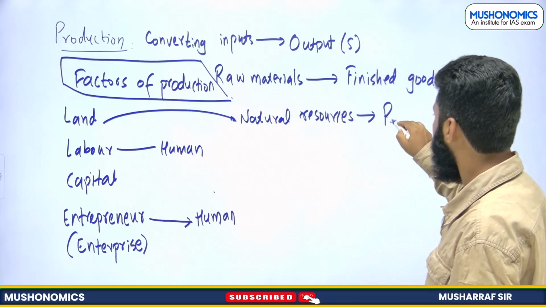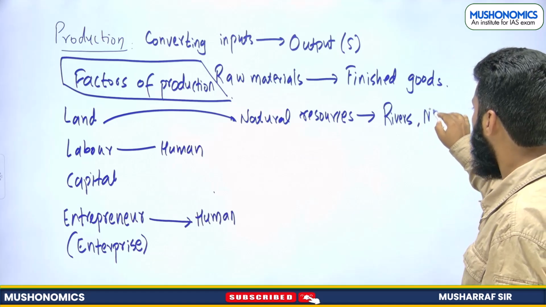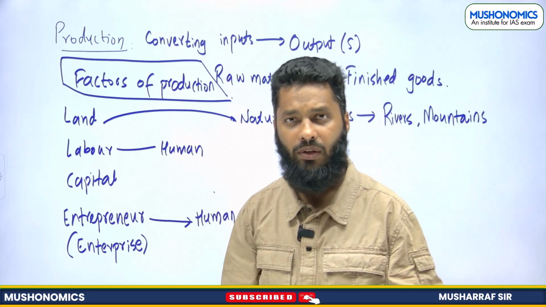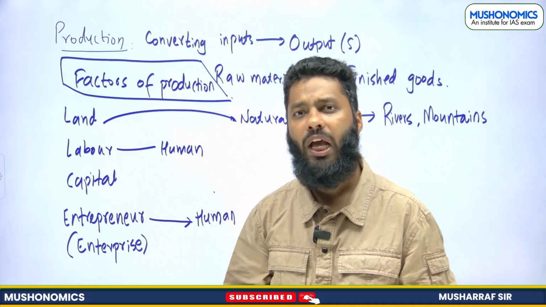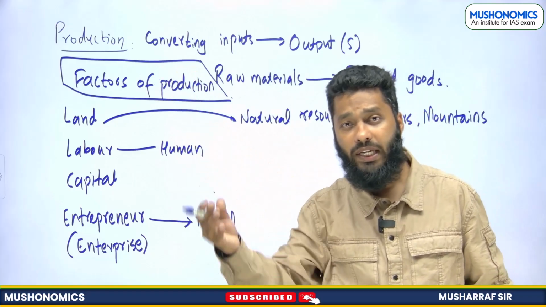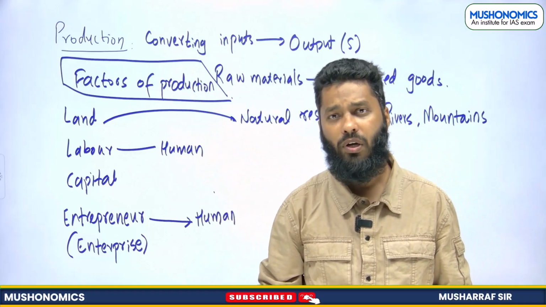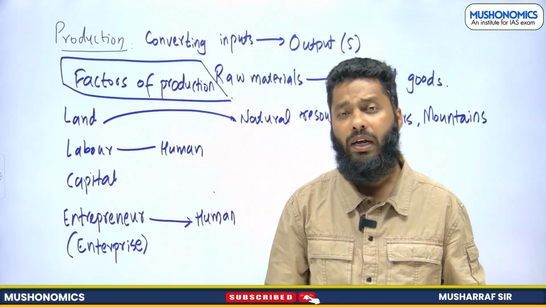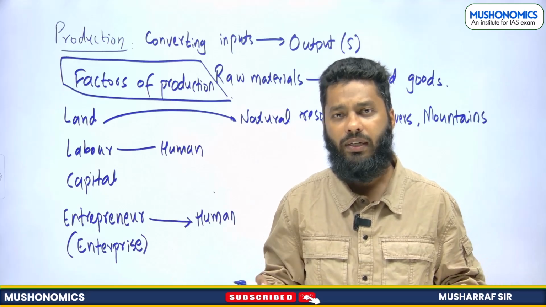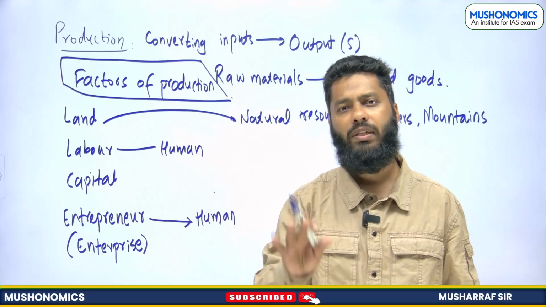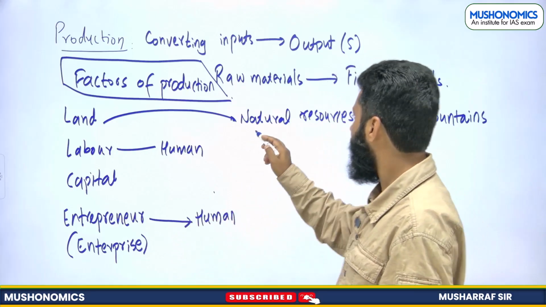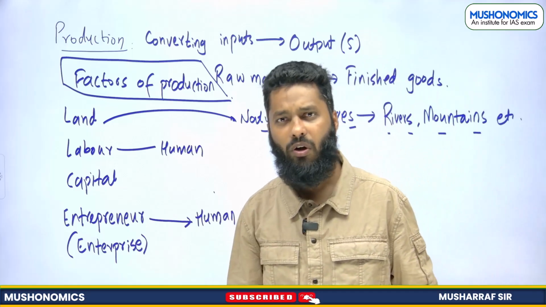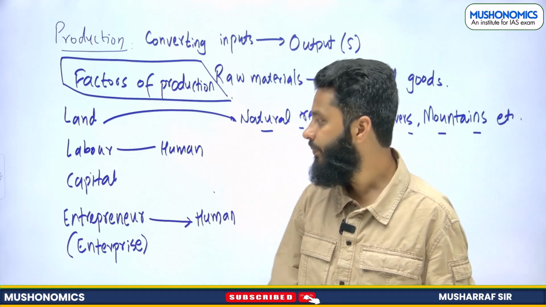When you are producing electricity with the help of a solar panel, then the sun rays that are available to you free of cost by nature will also be considered under land. So land means all natural resources that are utilized in the production of goods and services, for example rivers, mountains, etc.